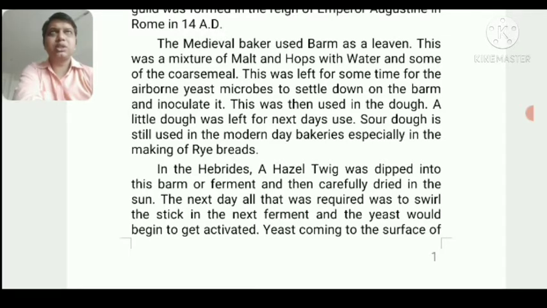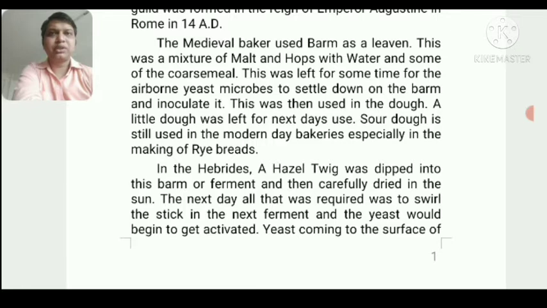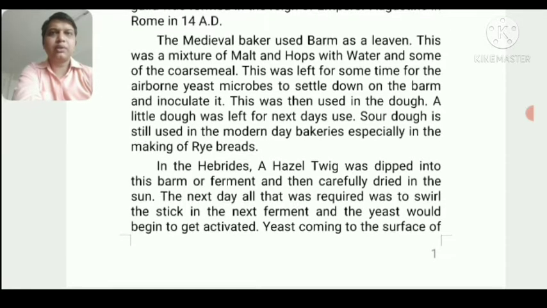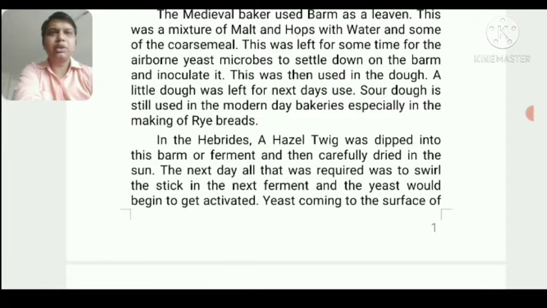Malt is nothing but cereal with its husk soaked in water. When we soak cereals in water for a longer period of time, they give out a liquid which is a natural fermenter. They used that liquid for making breads, and mixed the hops flour with it, so that the fermentation could be done easily.